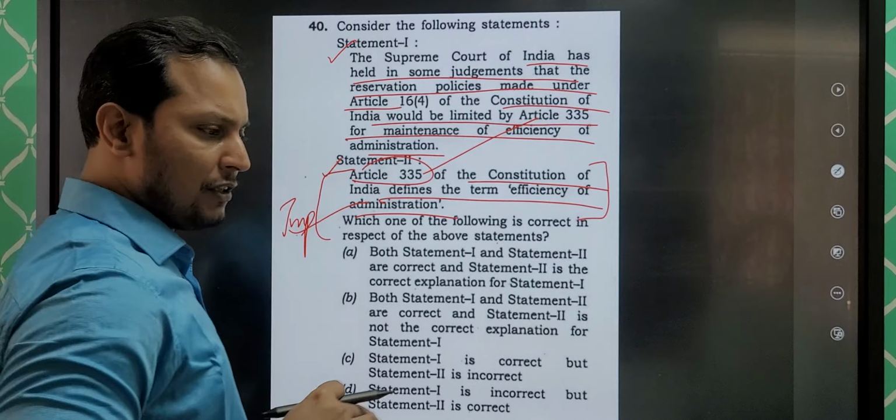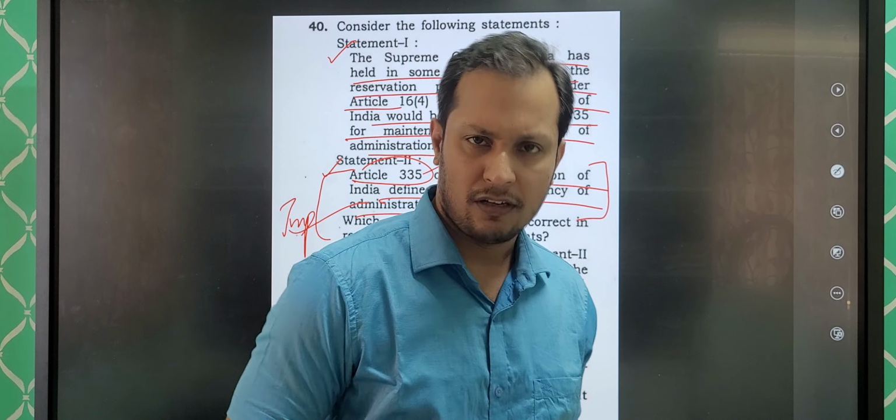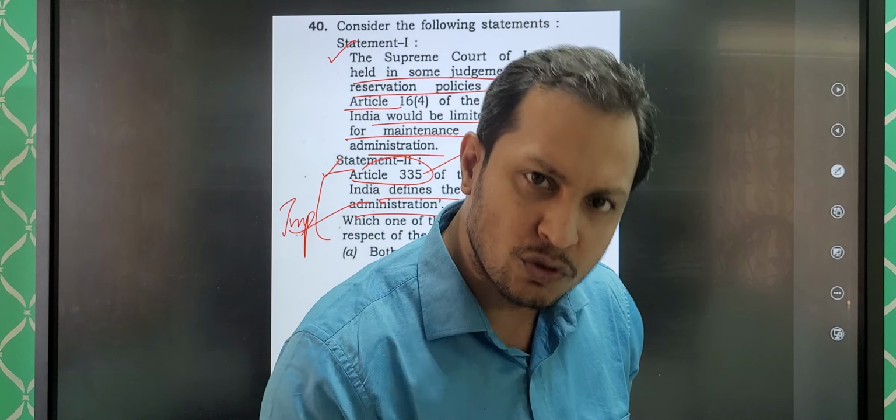So guys, we have to understand here what is a constitution first of all. Constitution is what? The fundamental law of the land. Constitution is the foundational document of the state. What it contains? It contains the broad principles according to which the polity of the state is constituted and maintained.